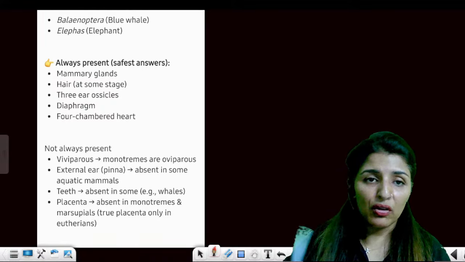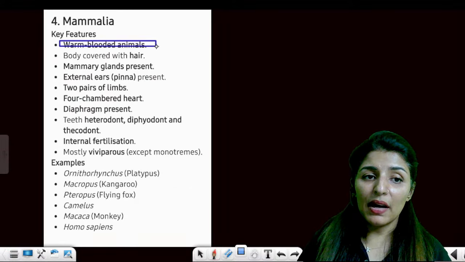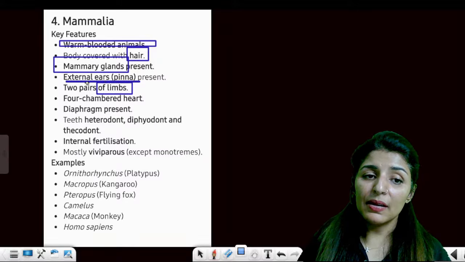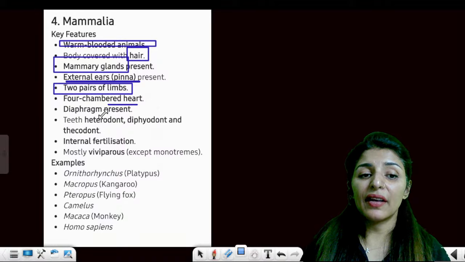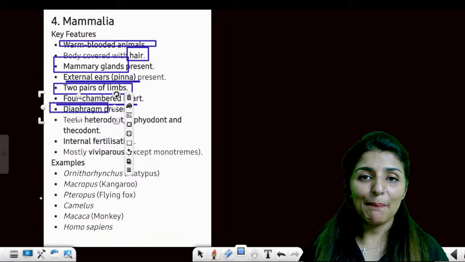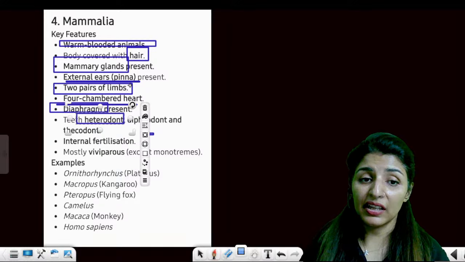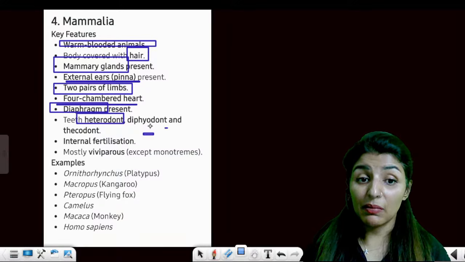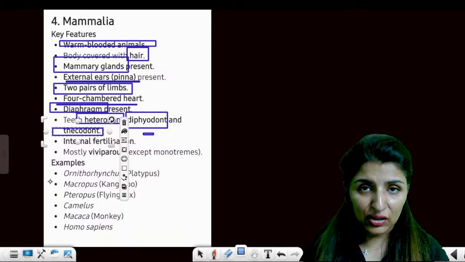And now moving on to Mammalia, warm-blooded. Quickly, warm-blooded, body covered with hair, mammary glands present, external ears present, two pairs of limbs, right? We have two arms, two legs, four-chambered heart, diaphragm, very unique feature. Diaphragm is only found in mammals, right? Now we have heterodont dentition. We have different types of teeth. Our teeth appear twice in the lifetime, diphyodont, and we have thecodont teeth. They are present in the jaw cavity.